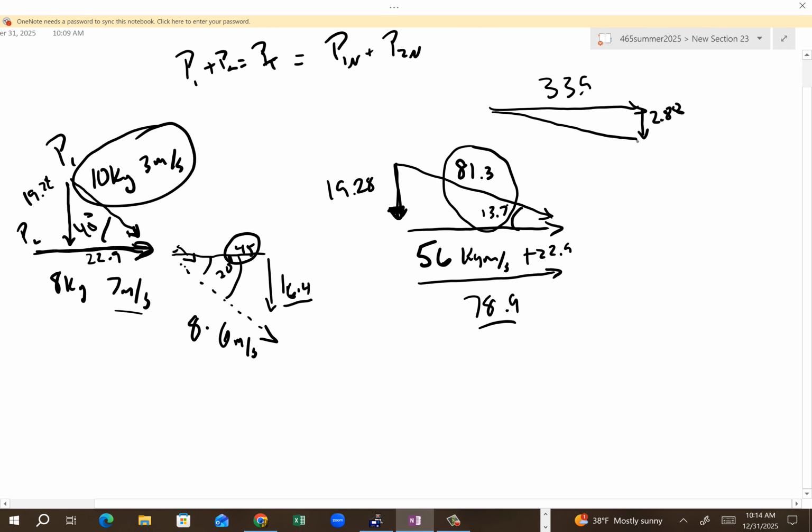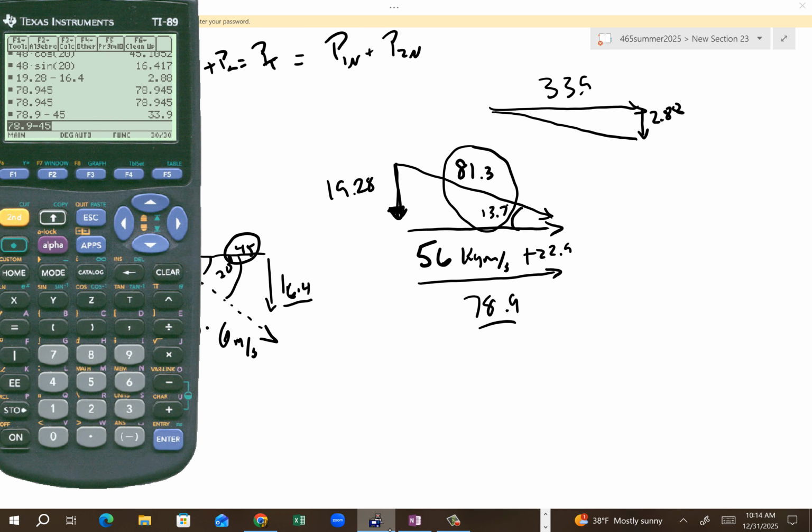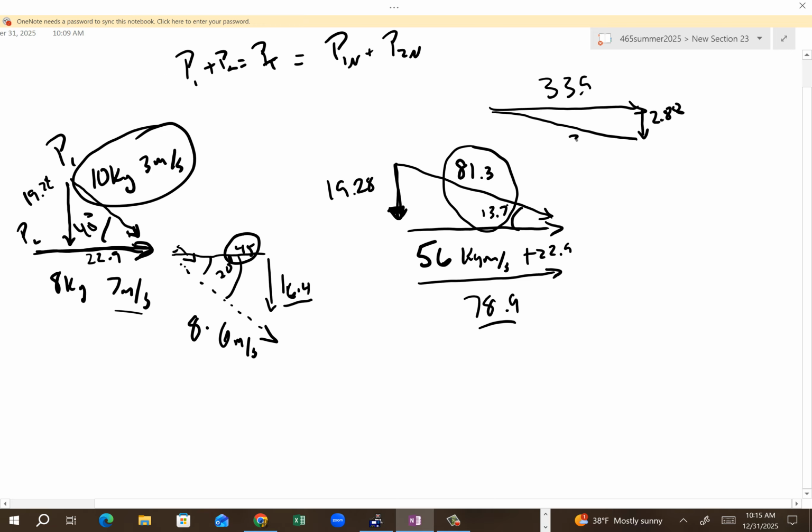Okay, there you go, friends. So if I find that piece there, 33.9 squared plus 2.88 squared is this. And if you square root that, you get 34 point whatever.